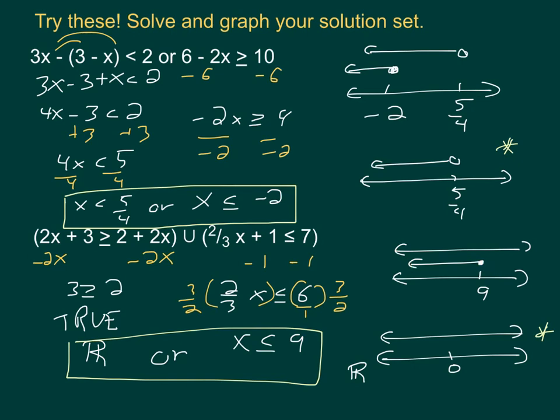And we just have to satisfy one of these. Well, because the all real numbers is satisfied for every number, it is going to satisfy the inequality as a combined inequality. A number to the left of 9 will make both of these statements true. A number to the right of 9 will make only this one true, but that's all that I need. So if you're solving an OR inequality and you get all real numbers as one of your solutions, you almost could stop there, because it doesn't matter what this is. If everything is counted in here and I only need to count it once, that's good enough.